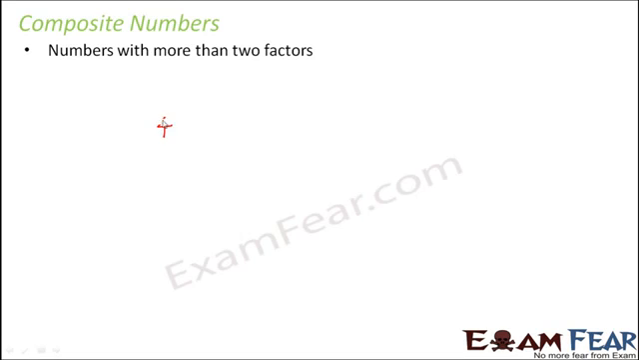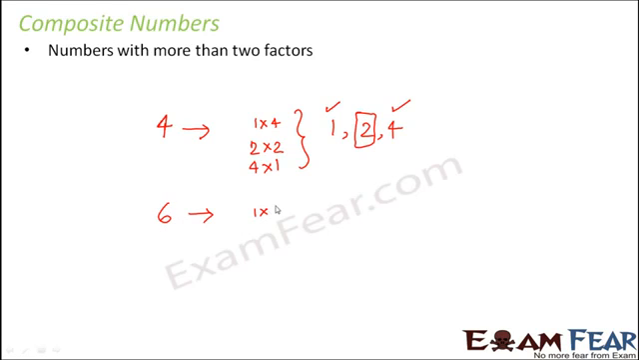Let us consider 4. How many factors does it have? 4 can be written as 1 into 4, 2 into 2, 4 into 1. So basically it has 1, 2 and 4 as factors. So 1 and the number itself, plus one additional factor, that is 2. Therefore this is a composite number. Think of 6. 6 can be written as 1 into 6, 2 into 3, 3 into 2, 6 into 1. So basically it has 1, 2, 3, 6 as the factors. You see, other than 1 and itself, it has two more factors, that is 2 and 3.